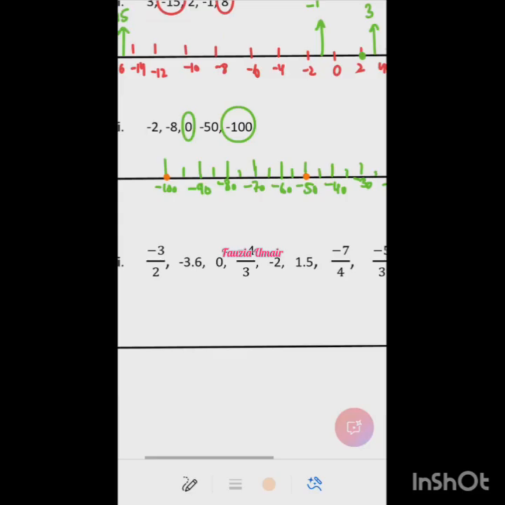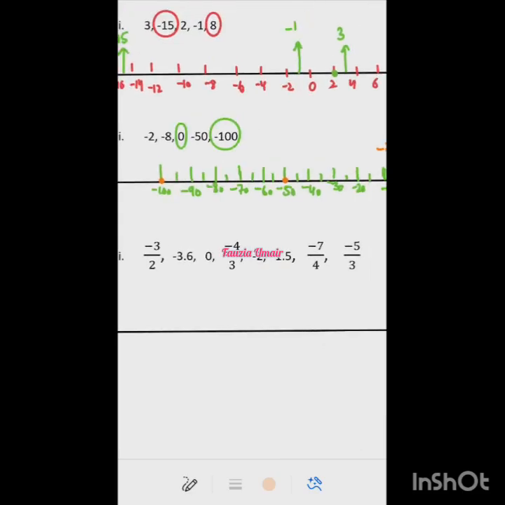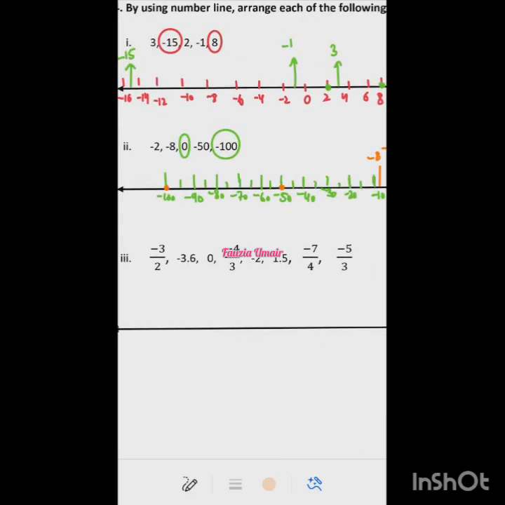So next one. In the next one, there are fractions as well as decimals mixed up. In this case, if the denominator is the same, then we can use a different trick. But right now, all the denominators are different. So we cannot do anything else except convert them all into decimals, and then we will see which is the bigger number.